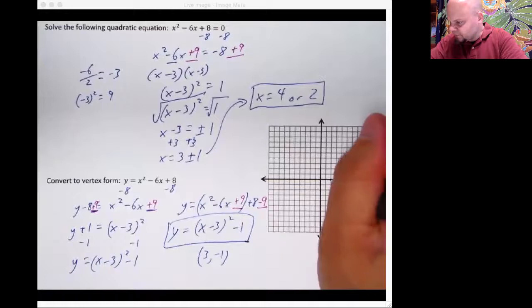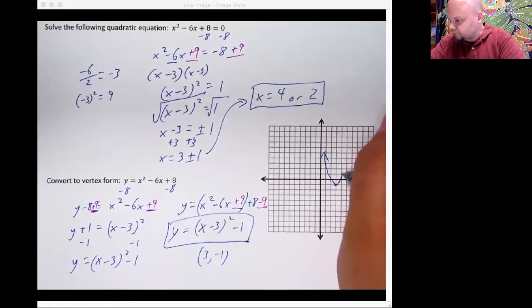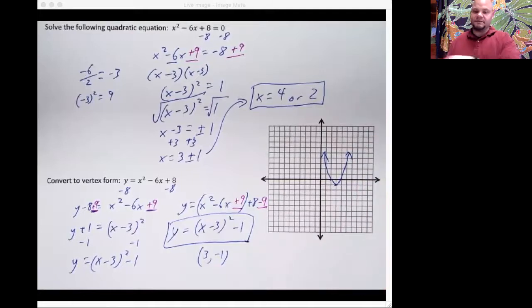Ding! And we'll go up like that. Yeah! That looks pretty good. I'm pretty proud of myself.